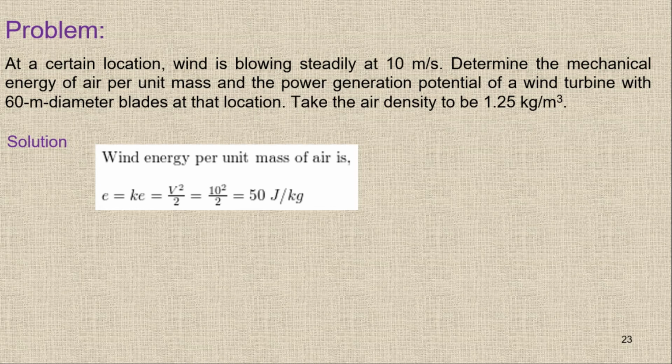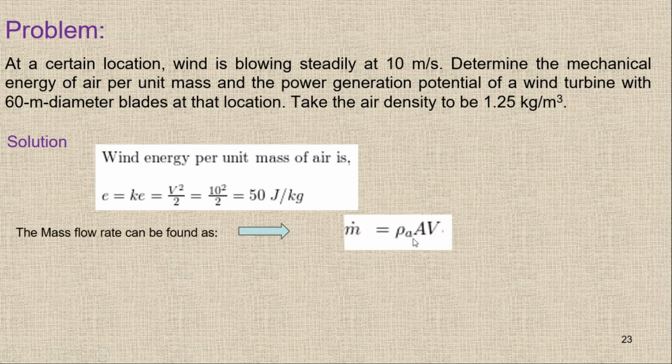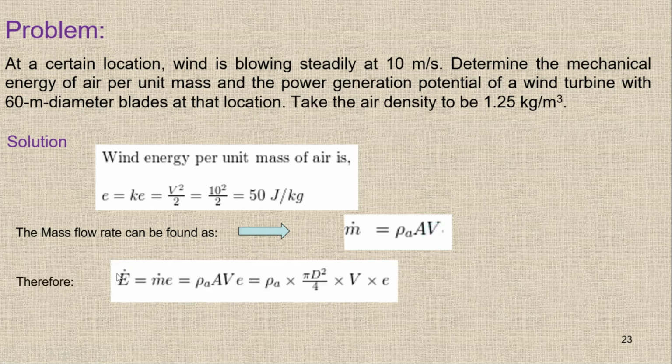So simply density times the area times the velocity, you will get the mass flow rate, and then you have to multiply with the E, and then you will get the power potential. So here this is mass flow rate rho AV, and then E dot or W dot, or the power generation is simply m dot E, which is rho AV times this E.